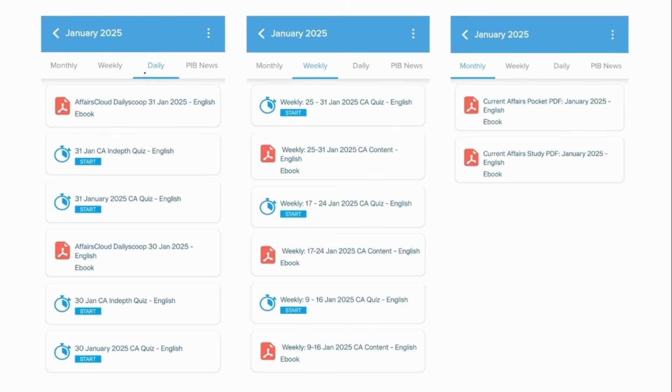So this will be easy for you to relate the news to each other. Next, you can access the daily current affairs on a daily basis, weekly basis, and also on a monthly basis. After reading the weekly or the daily news, you can also attend our quiz in order to strengthen your knowledge. Under the monthly current affairs, there are 2 types of PDF that are available. One is the pocket PDF, the other one is the normal PDF. This pocket PDF will give you a brief content of our current affairs, and this will provide you a detailed analysis of the current affairs. So it is always preferable to read this detailed analysis and then go through this pocket PDF.